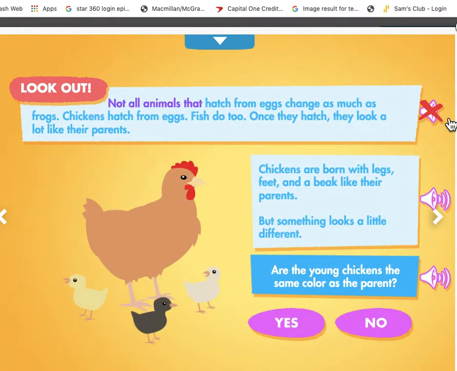Not all animals that hatch from eggs change as much as frogs. Chickens hatch from eggs. Fish do too. Once they hatch, they look a lot like their parents.